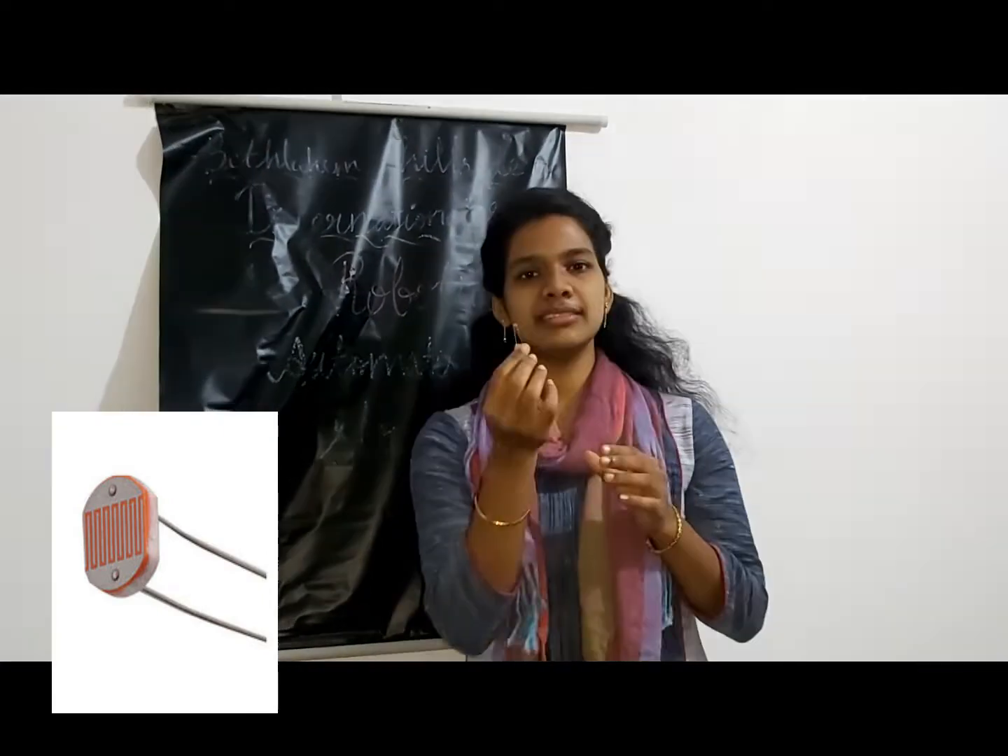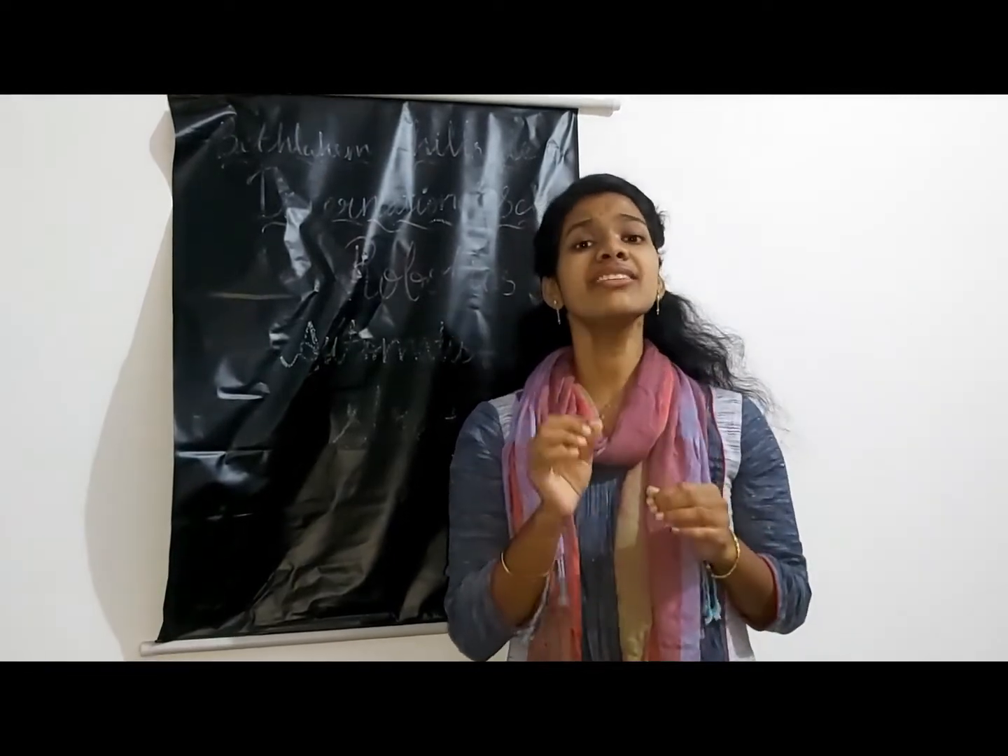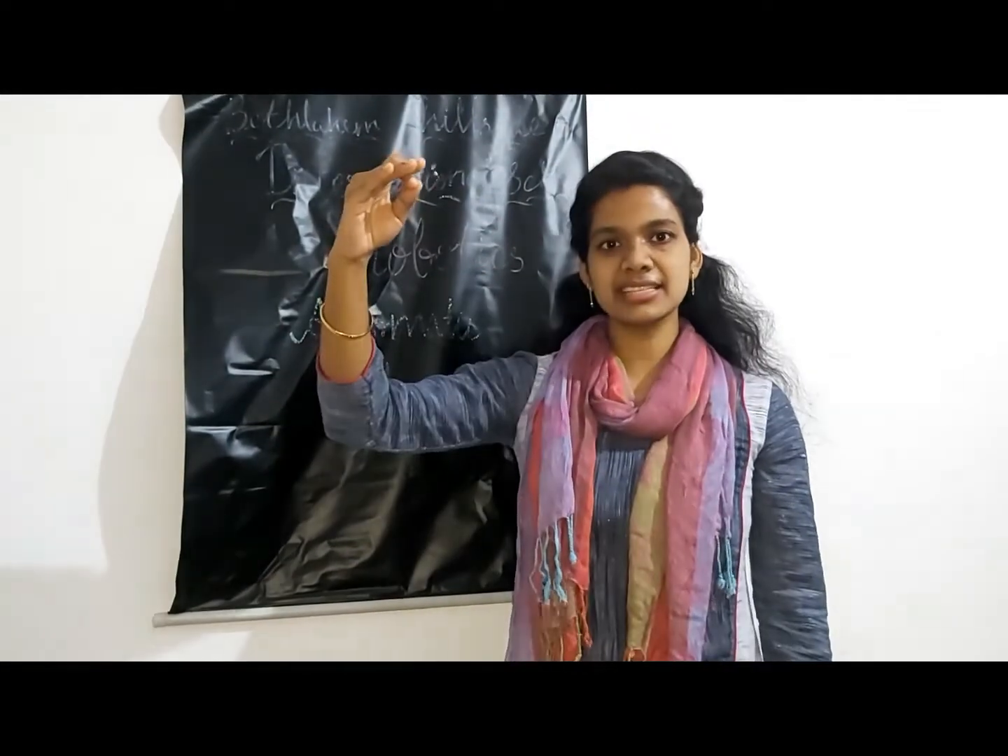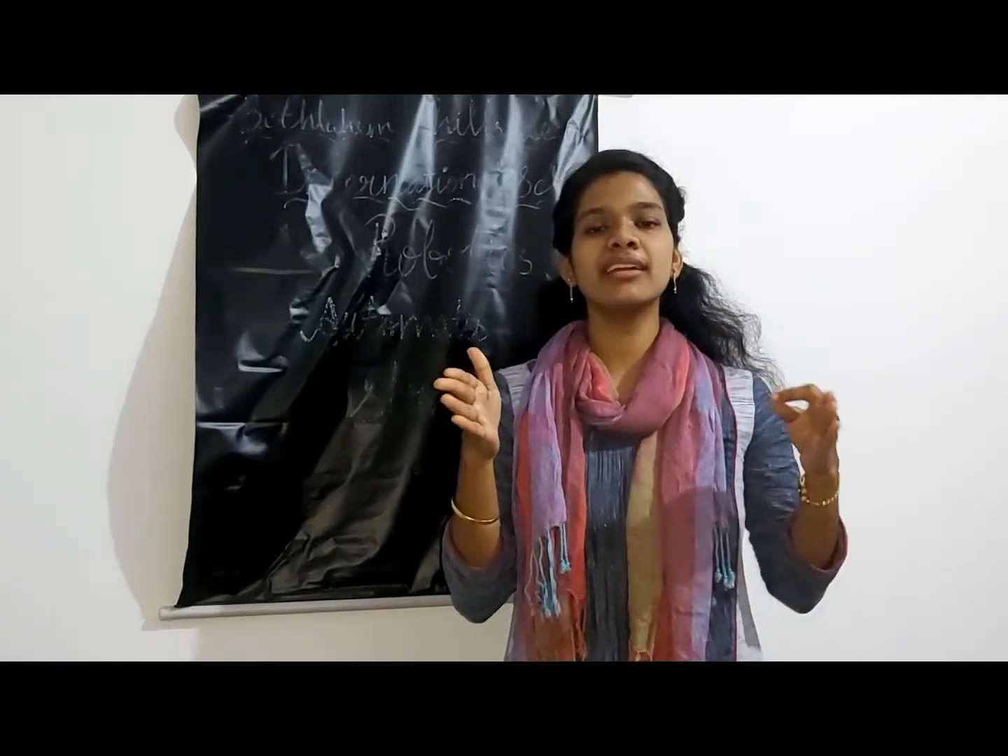The full form of LDR is light dependent resistor. What it does is sense the light as well as the dark. When the light increases, the resistance of the LDR decreases. I will explain all this in detail in upcoming classes. Now I am just going briefly through the automatic street light.